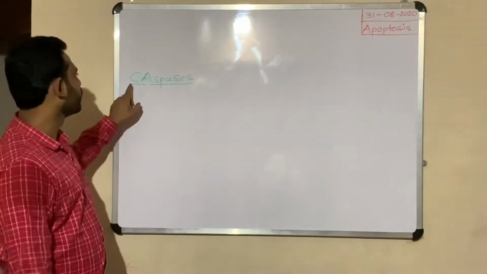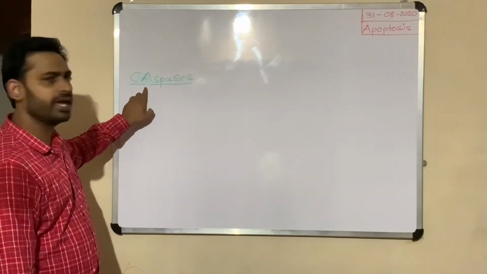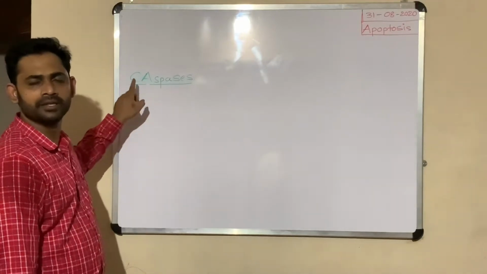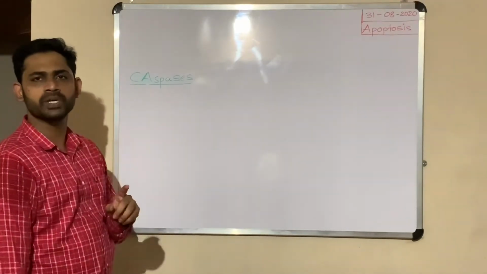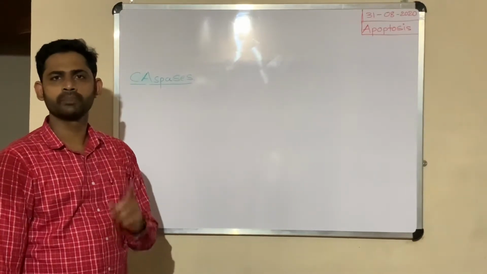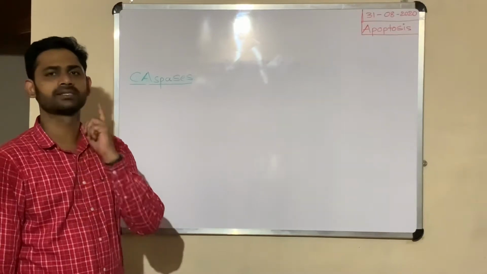Here I wrote C stands for the amino acid cysteine, A stands for the amino acid aspartate. That means caspases are specific proteolytic enzymes. They can cut proteins at the position of cysteine and aspartic acid.